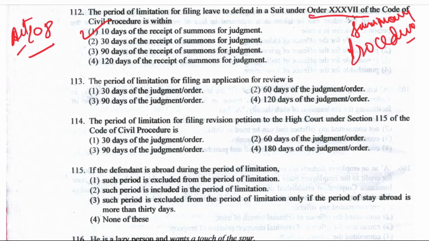Next is question number 113. The period of limitation for filing an application for review. Review is how much period? 30 days, 60 days, 90 days, or 120 days. This is mentioned under Article 122 of the Limitation Act, and the right answer for this is option number 1, 30 days of the judgment or order.